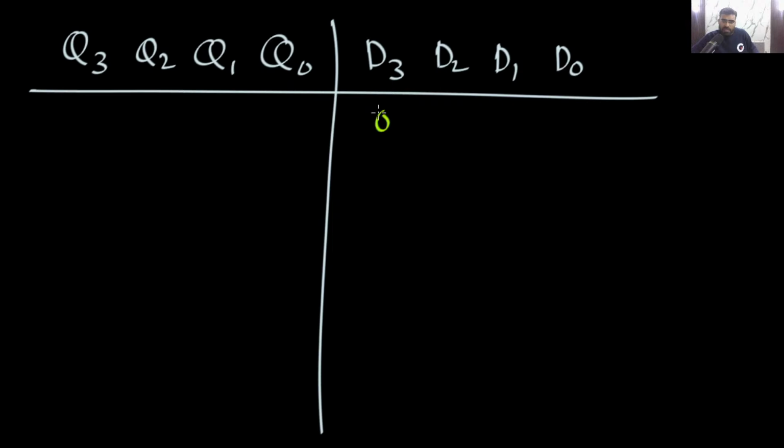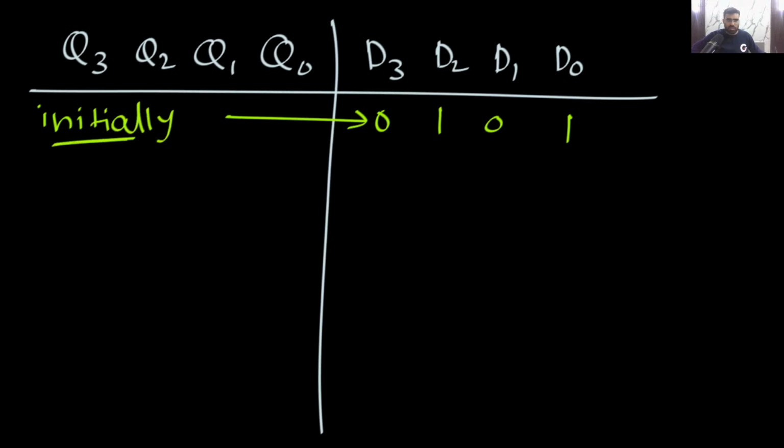This was the initial situation, when shift was 0. Now you are making shift equal to 1.